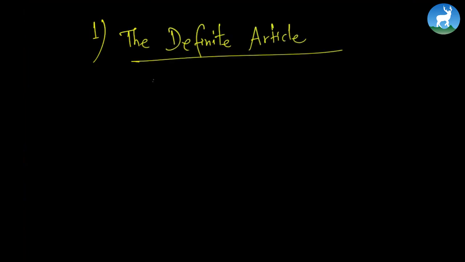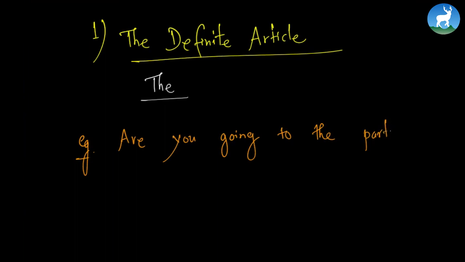The first one is what we call the definite article. The definite article is the word "the", or sometimes pronounced "thee". It limits the meaning of a noun to one particular thing. For example, if I write something like this: are you going to the party this weekend? Let's say your friend asks you this question. The definite article "the" tells you that your friend is referring to a specific party that both of you know about. The definite article can be used with both singular and plural or uncountable nouns.